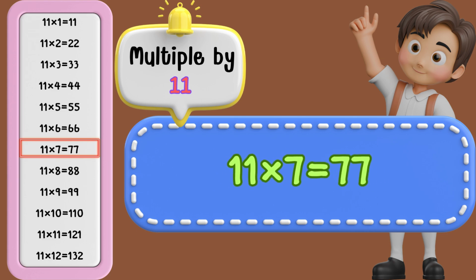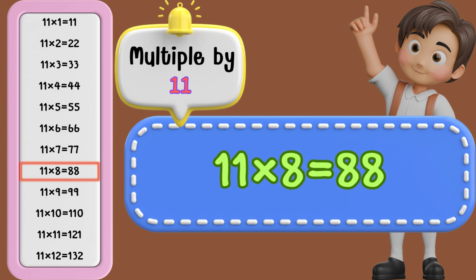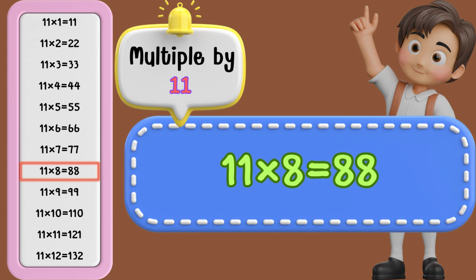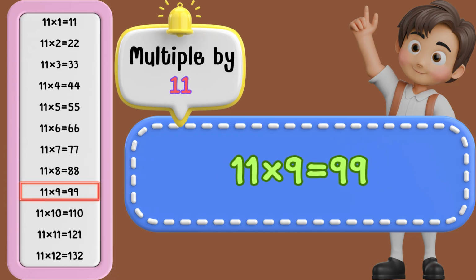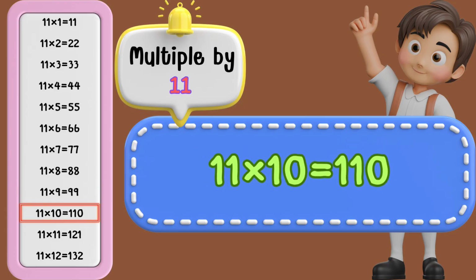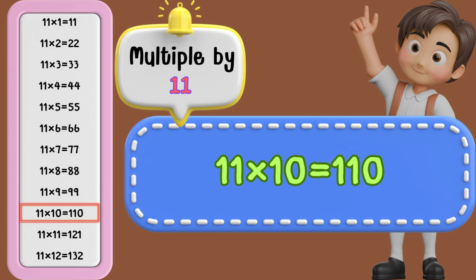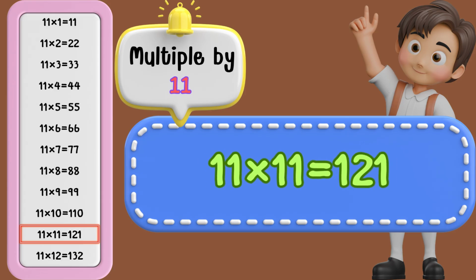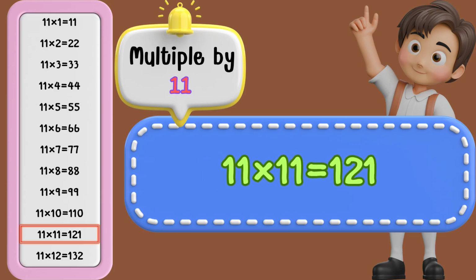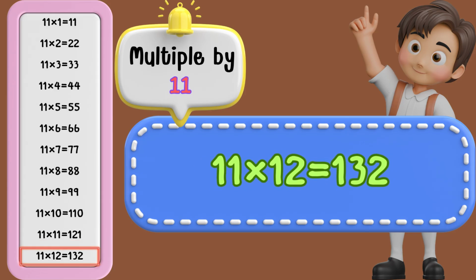11 times 7 is 77. 11 times 8 is 88. 11 times 9 is 99. 11 times 10 is 110. 11 times 11 is 121. 11 times 12 is 132.